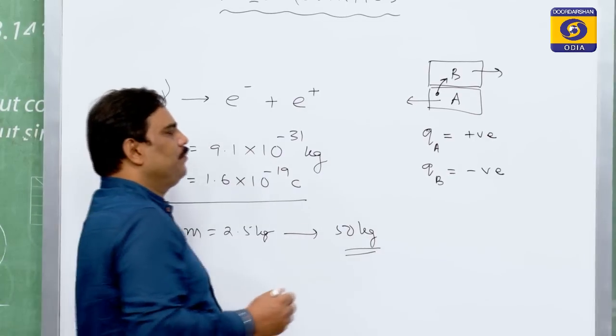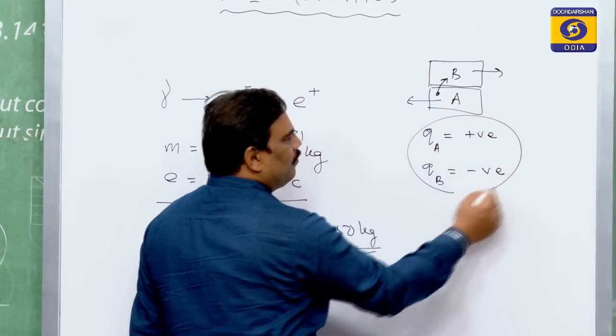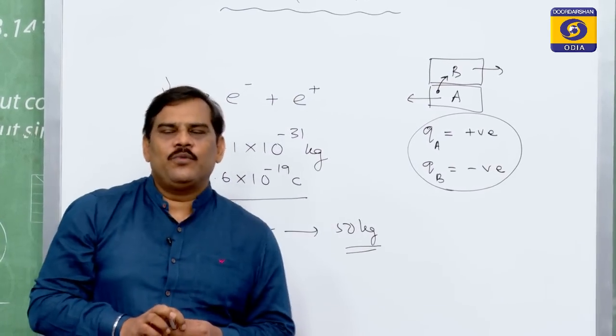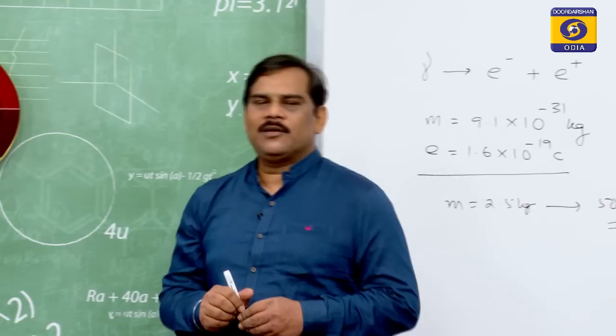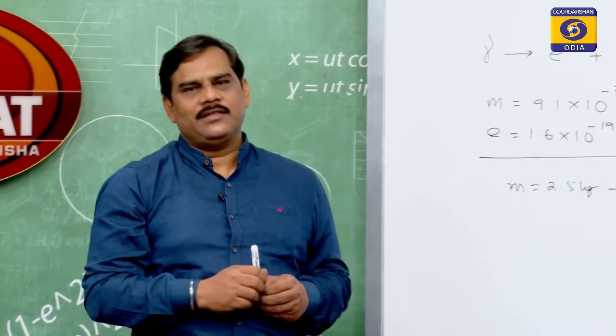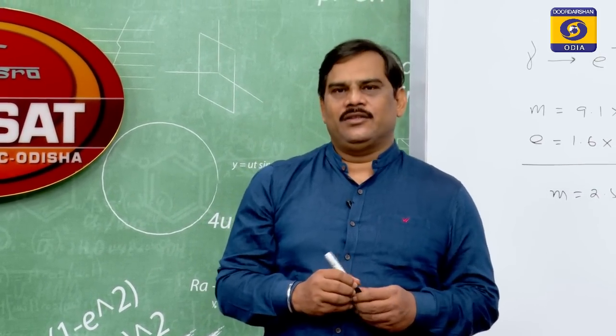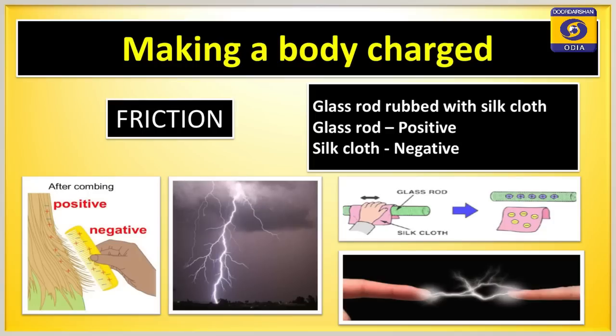So, during friction, what happens is that equal and opposite charge is developed on either of the bodies with exactly equal magnitude. In the beginning, we saw the process of lightning. The lightning process is also due to the frictional charge arising on the thunder clouds.